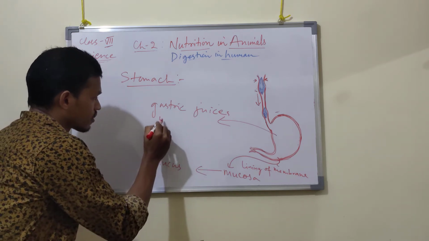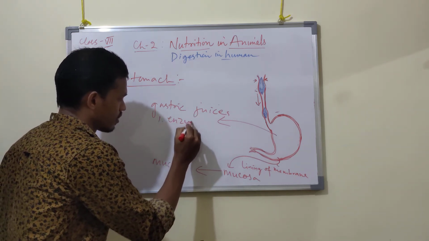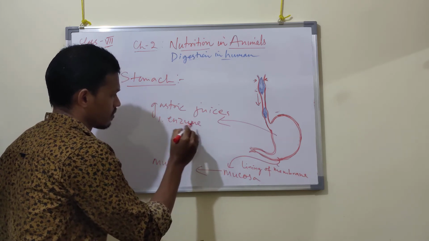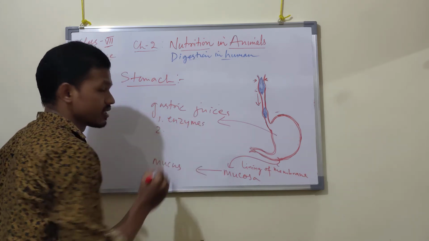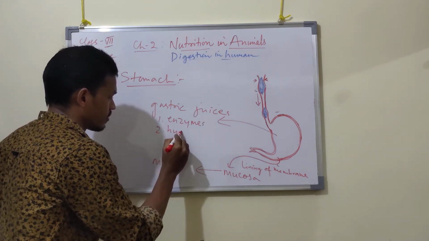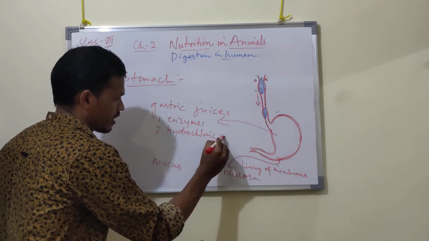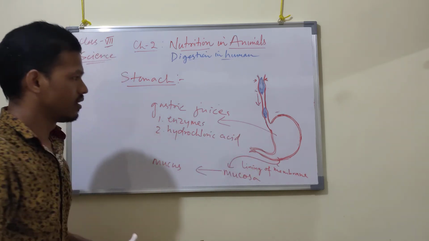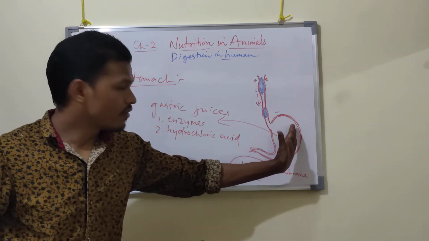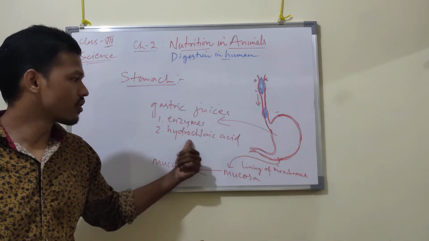This gastric juice releases enzymes, and second, it releases hydrochloric acid. So the wall of the stomach releases gastric juice containing enzymes and hydrochloric acid.